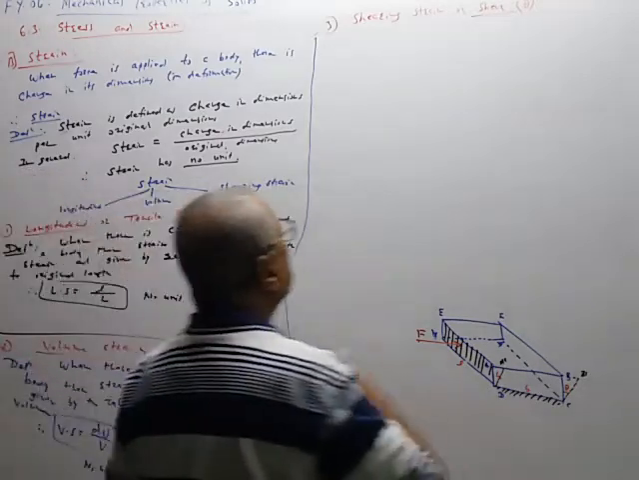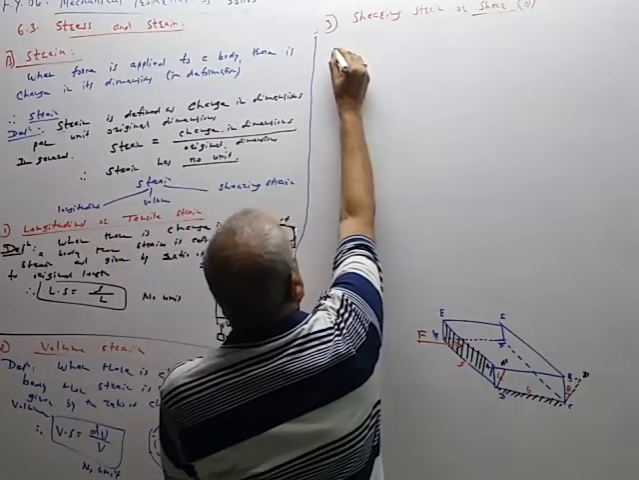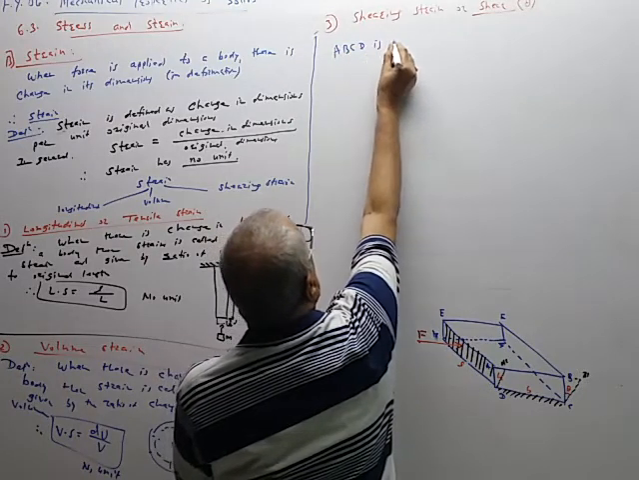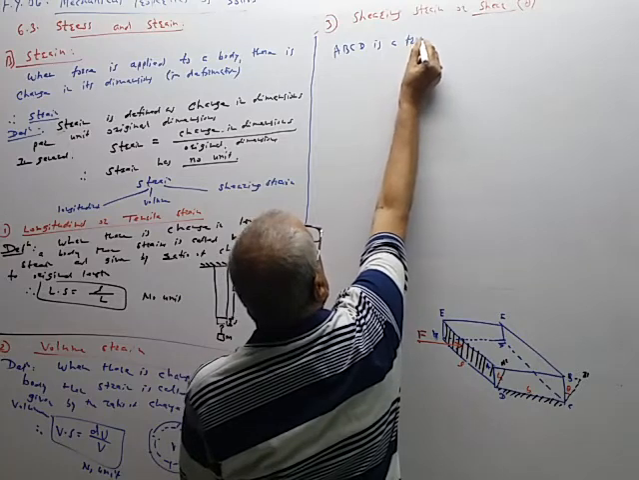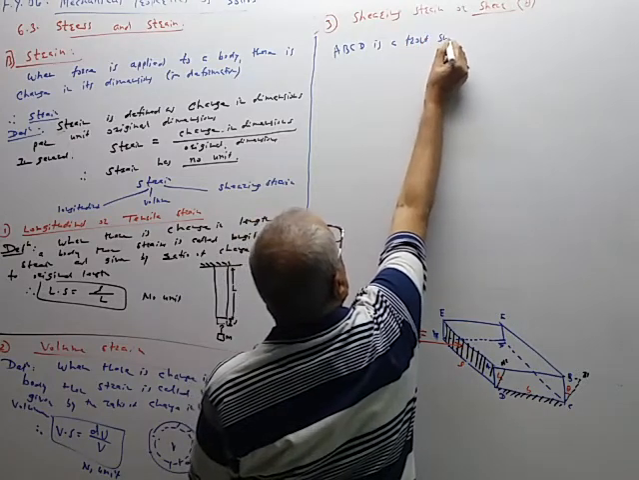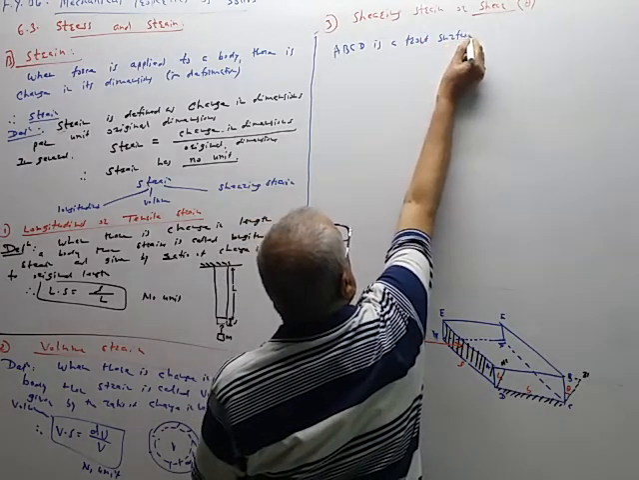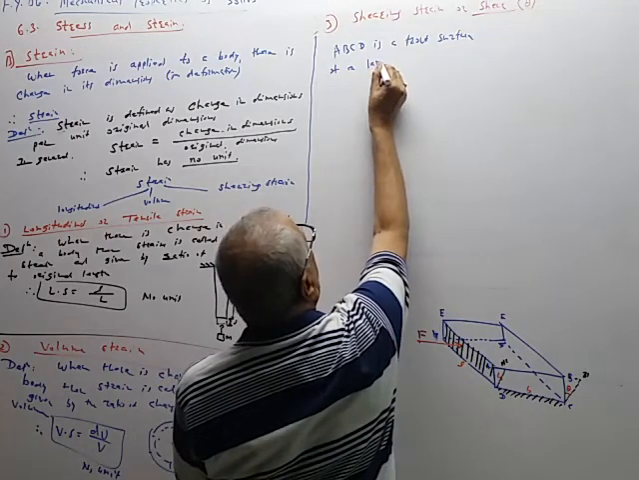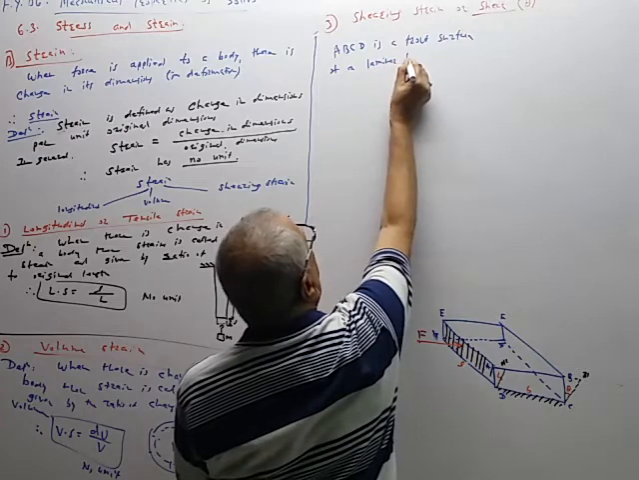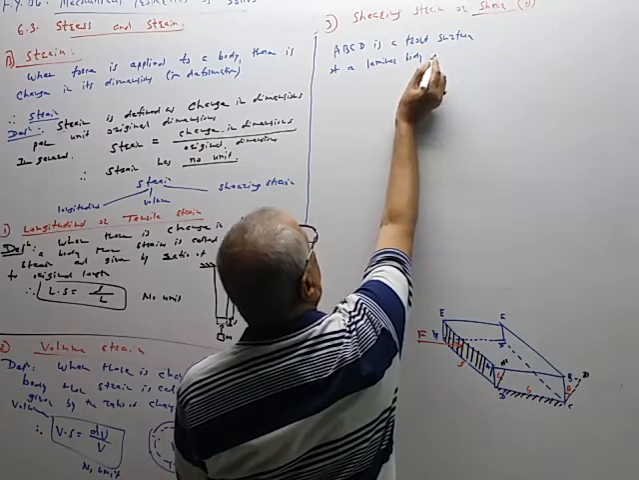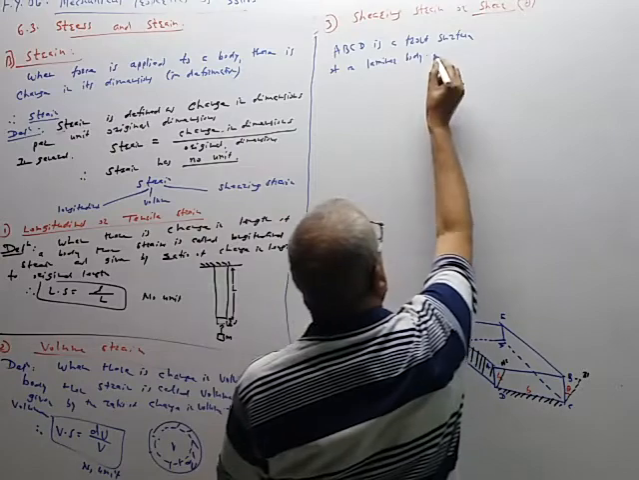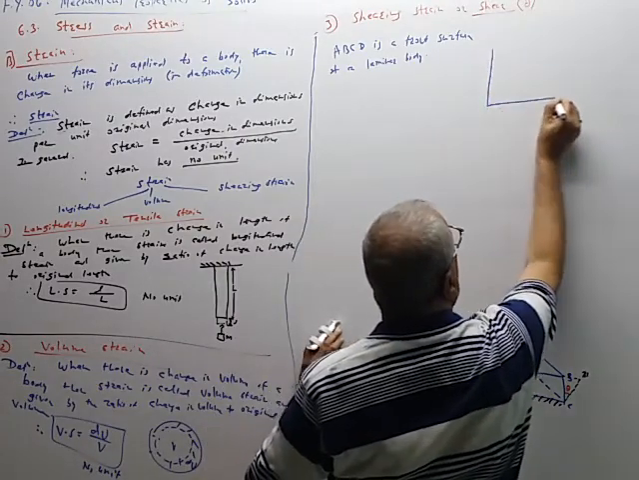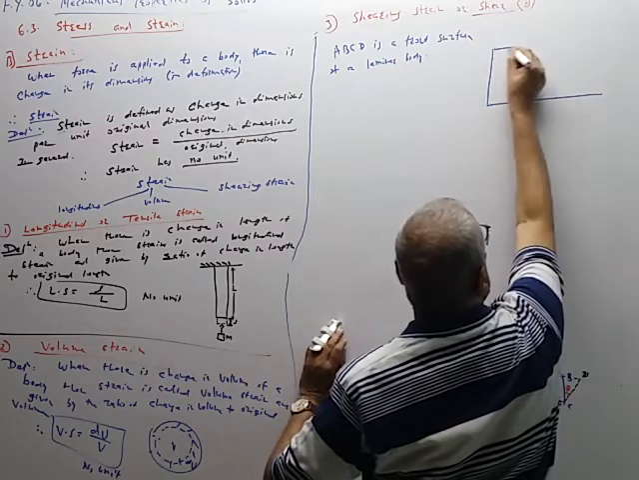So ABCD is a front surface of a laminar body. Like this.